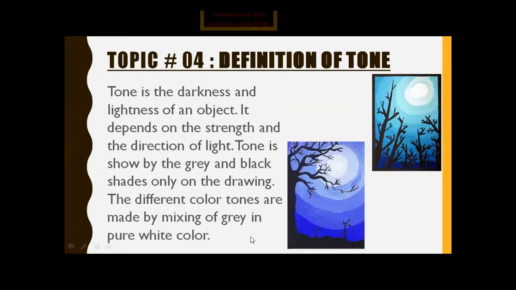These are the pictures which show the tones, light, medium and dark. Here is a picture colored light, medium and dark, but we are using only pencil shade. We don't use colors in the tone.